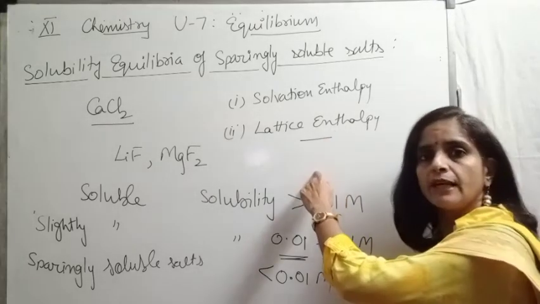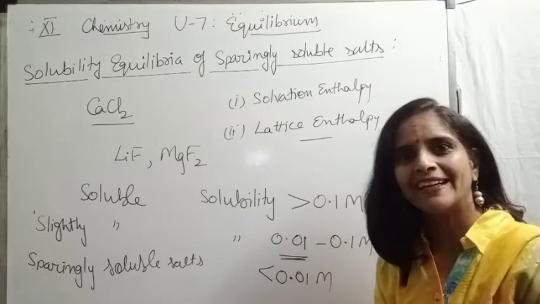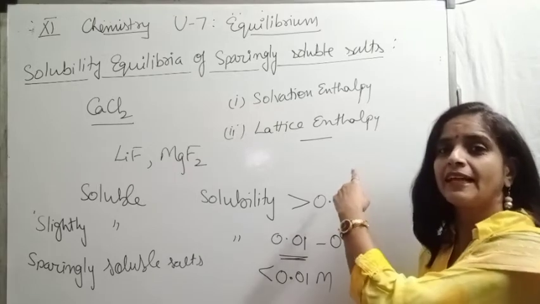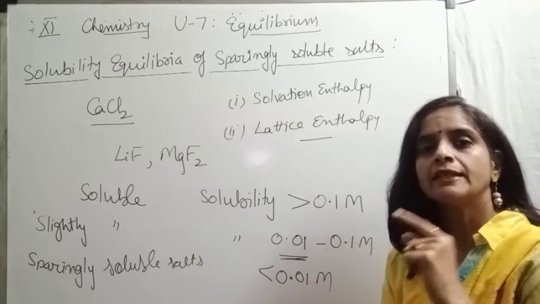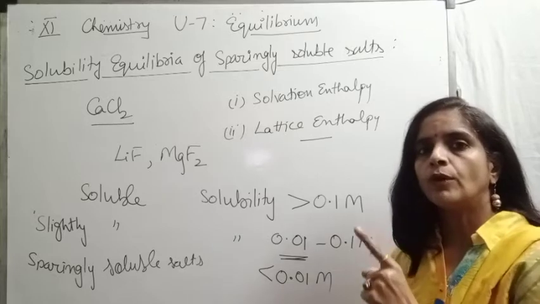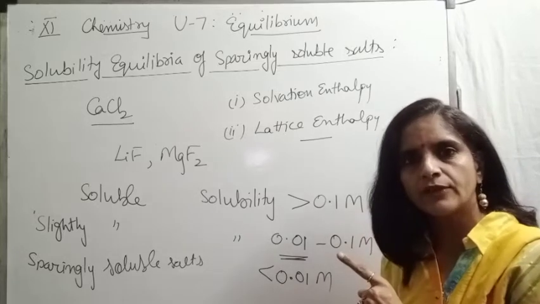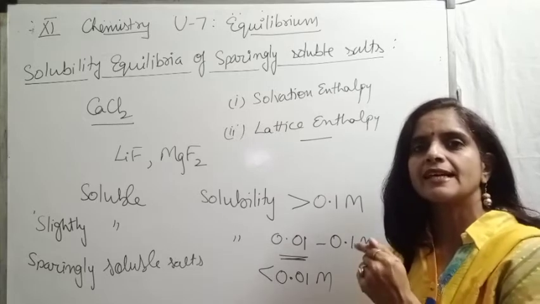Second is lattice enthalpy. It is the amount of energy required, means delta H is positive here. Amount of energy required to break 1 mole of ionic solid into its constituent gaseous ions.